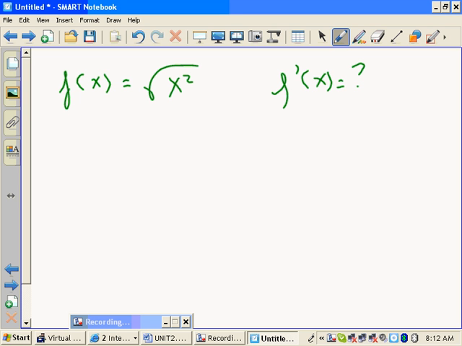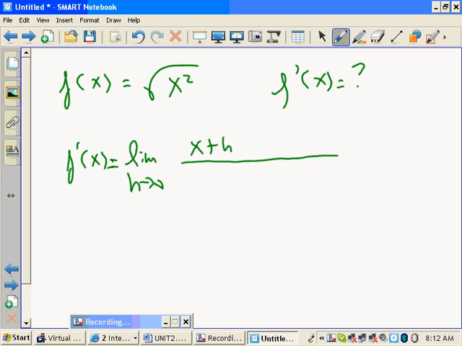Okay, let's just do this as a derivative. So f prime is what? What do you write? The limit as h approaches 0. Remember, we're using the definition of the derivative as the limit of the difference quotient, right? Okay, so what's the difference quotient here? What goes on top? The square root of x plus h all squared, minus what? Rad x squared. Okay. All over h.